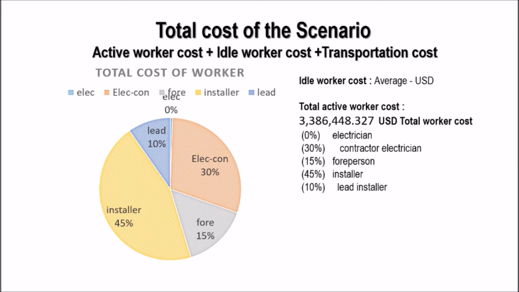Okay, this slide illustrates the worker cost, the idle cost, and the transportation cost. We can see that the proportion of all of the worker cost is the same as the first, but the important point is that the total cost becomes larger. It becomes about 3 million.